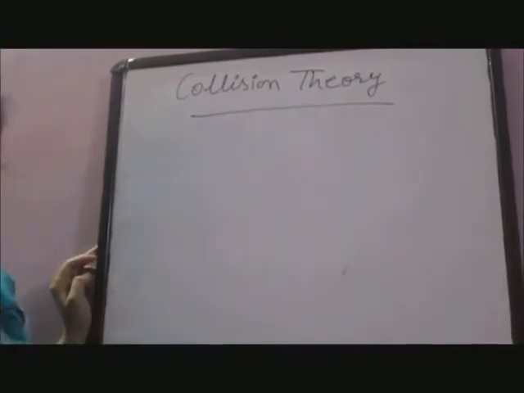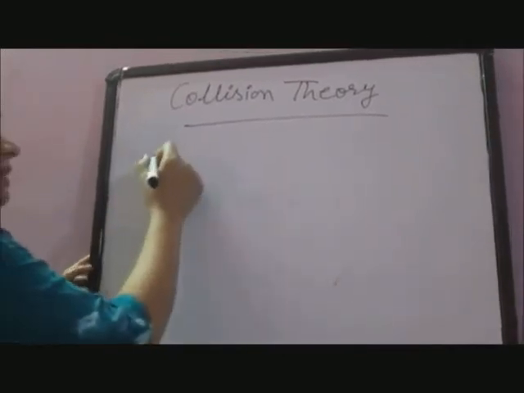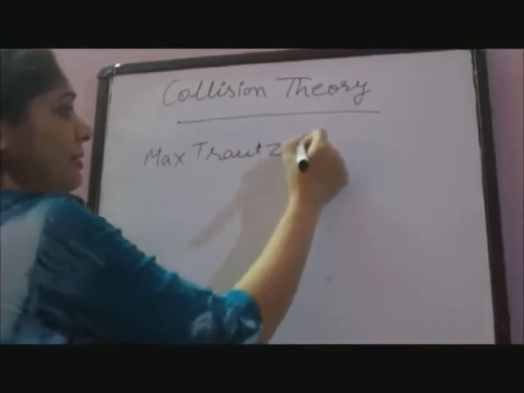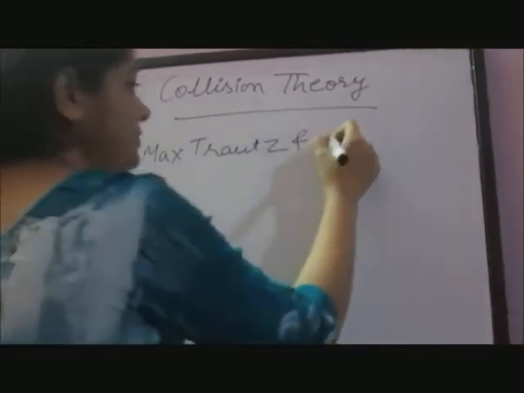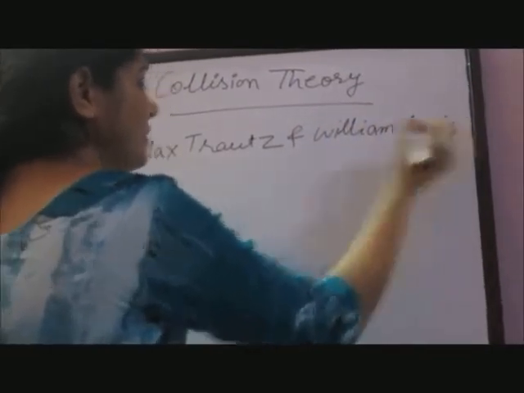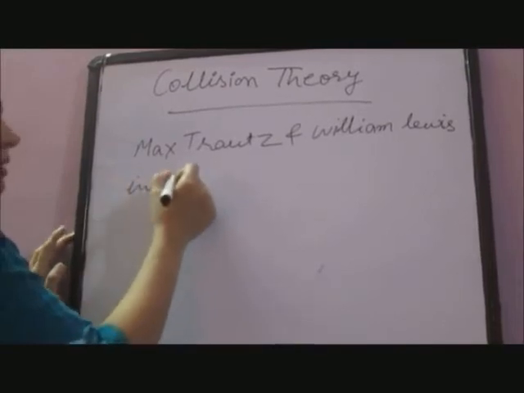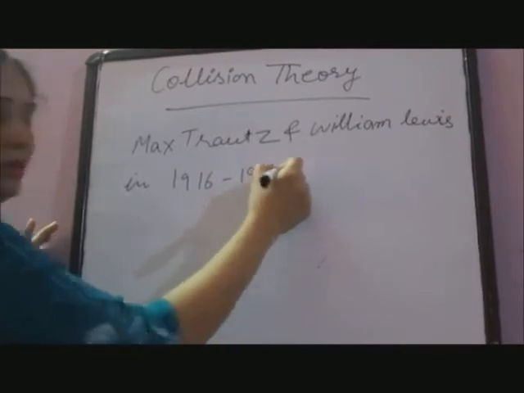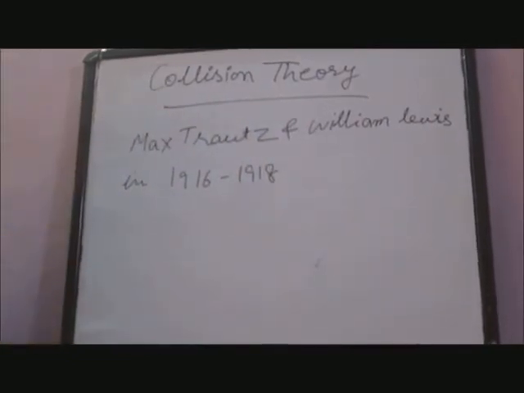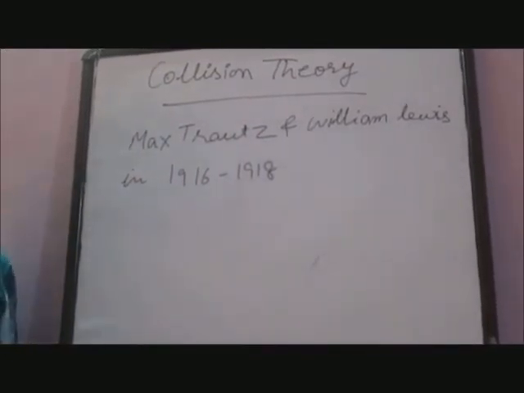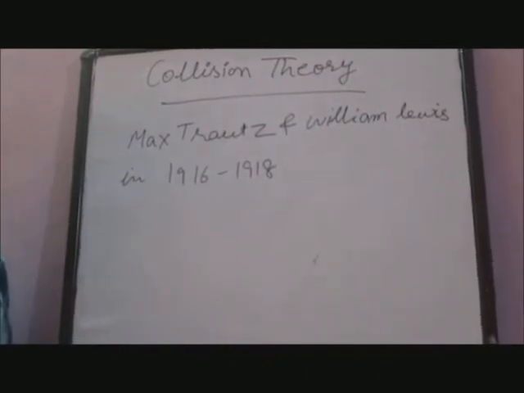Collision theory. This theory was put forward by Max Trautz and William Lewis in 1916 to 1918. This theory is based upon the kinetic theory of gases. The number of collisions that take place per second per unit volume of a reaction mixture is called collision frequency.